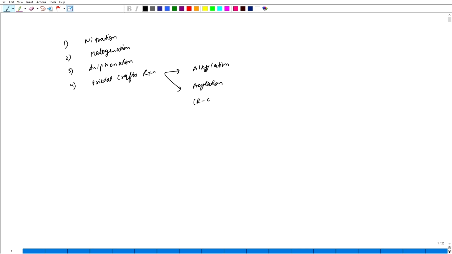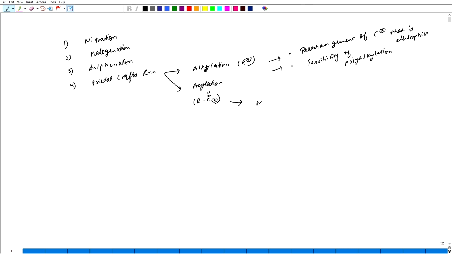Acylation involves RC double bond O positive carbocation, which is called the acyl carbocation, and alkylation involves the R positive carbocation. A few limitations I have discussed in Friedel-Crafts alkylation: one is rearrangement of the carbocation, that is the electrophile. The second one is the possibility of polyalkylation.